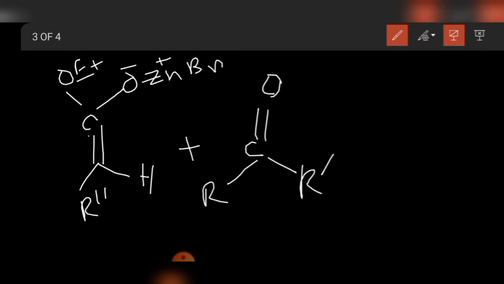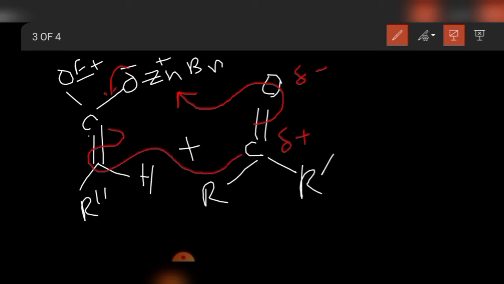In the keto compound, this carbon is delta positive and oxygen is delta negative. So this oxygen center will capture the positive zinc center, and the negative charge will attack the carbonyl carbon.